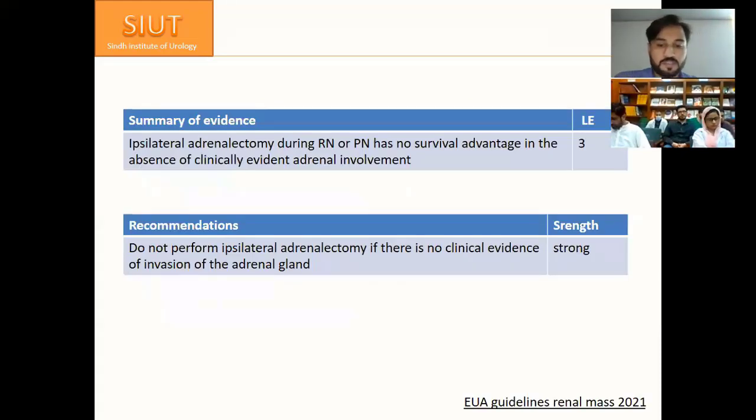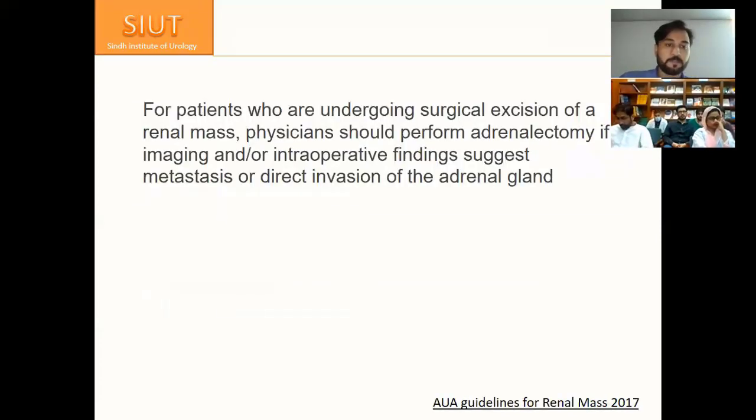So these are the EAU guidelines on renal mass 2021. The summary of evidence is that ipsilateral adrenalectomy during radical or partial nephrectomy has no survival advantage in the absence of clinically evident adrenal involvement. And the recommendation is not to perform ipsilateral adrenalectomy if there is no clinical evidence of invasion of the adrenal gland. This is a strong strength rating.